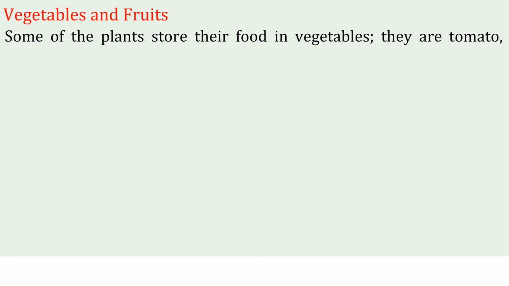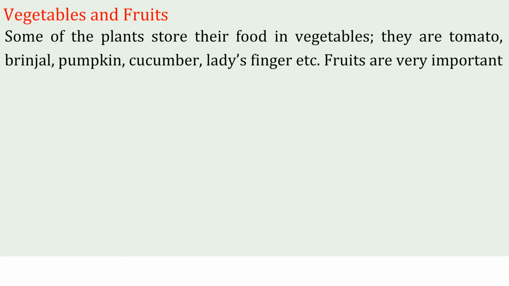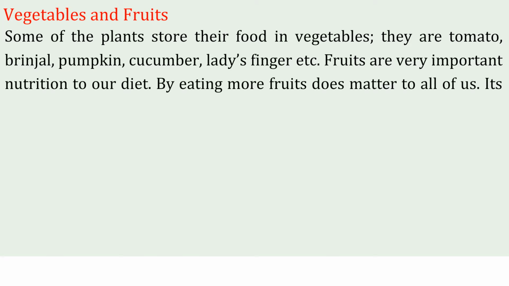Vegetables and fruits. Some of the plants store their food in vegetables. They are tomato, brinjal, pumpkin, cucumber, lady's finger, etc. Fruits are very important nutrition to our diet.